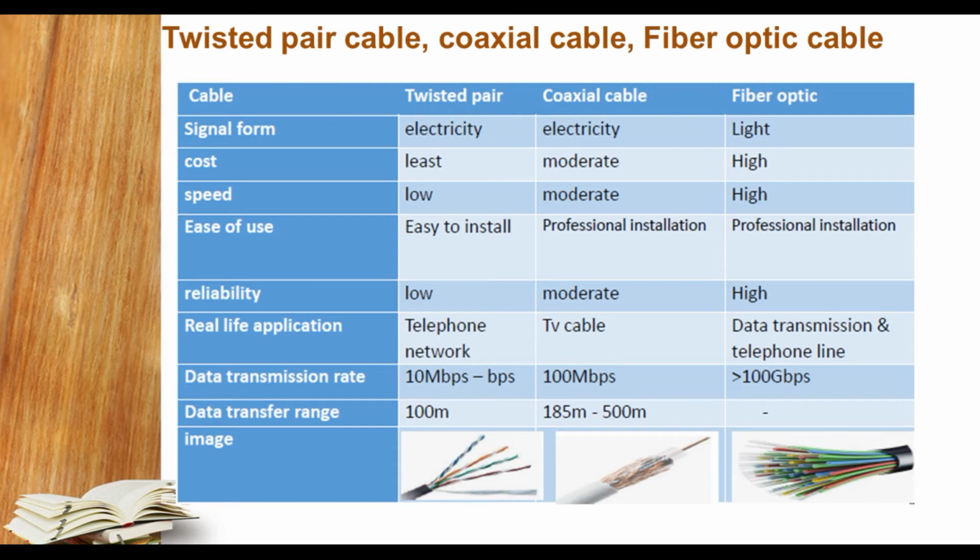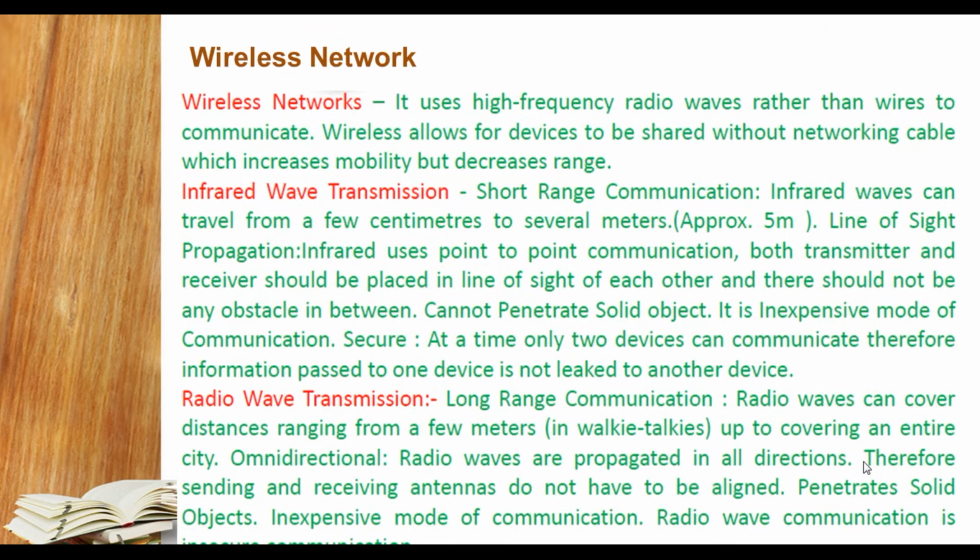Images: you can see that twisted pair wire cable looks like this, and coaxial cable is like what you have seen in a cable TV. Fiber optic cable is like the telephone line fibers.